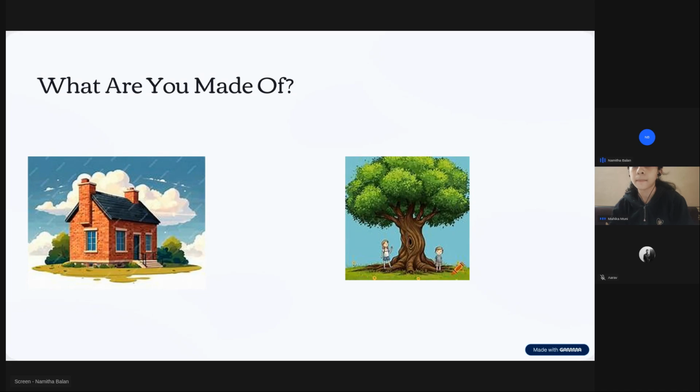So here this house and this plant or tree have a major difference. Both of them are made up of matter, but at some point their characteristics changed, because one is living and the other is non-living, right? The tree has life, and the house does not have life, right? Yes, ma'am. That is the major difference between these two images.